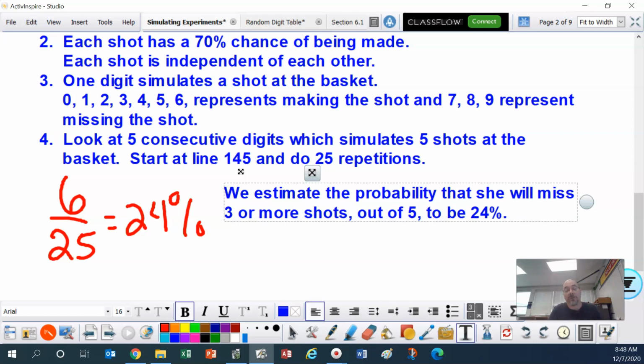Whether that is true or not, the only way to get a more accurate answer is to do more and more repetitions. But again, it goes pretty quick.